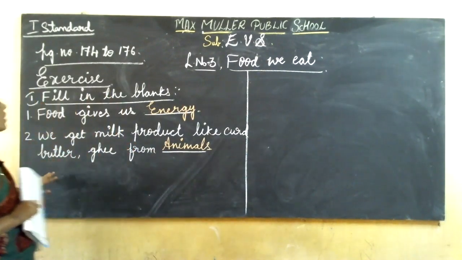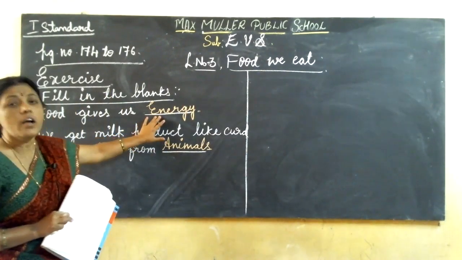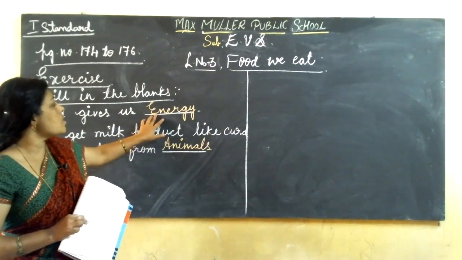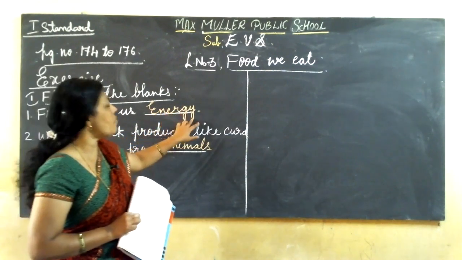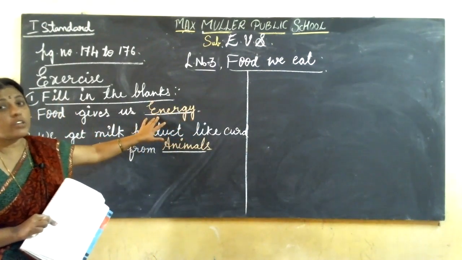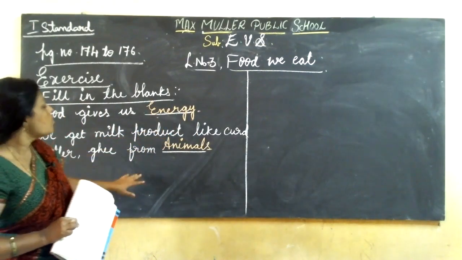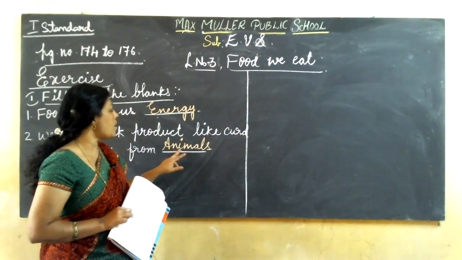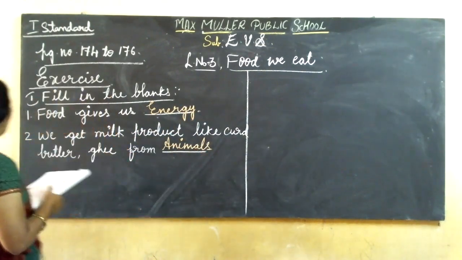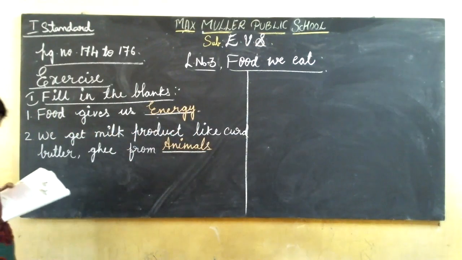Okay. So while writing, you should say the spellings. Along with writing, you should say it loudly. See, ENERGY, energy. You should say loudly and write, children. Otherwise, you can't learn. Okay. So animals, ANIMALS, animals. While writing, you should say and write.